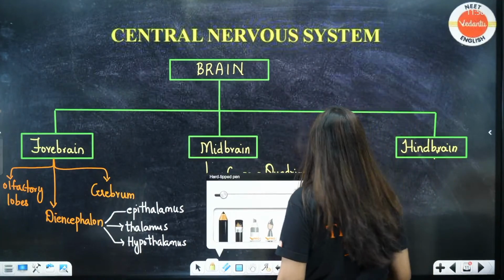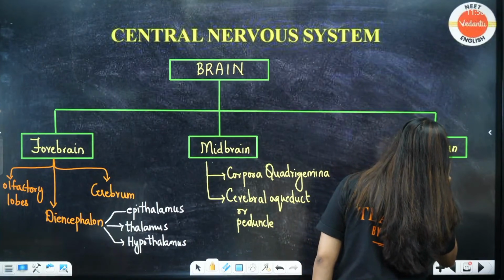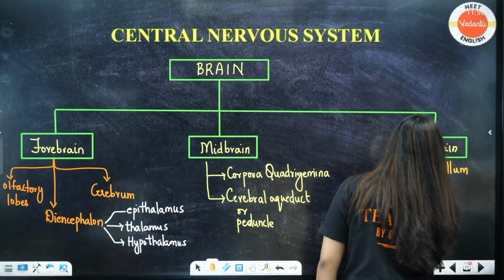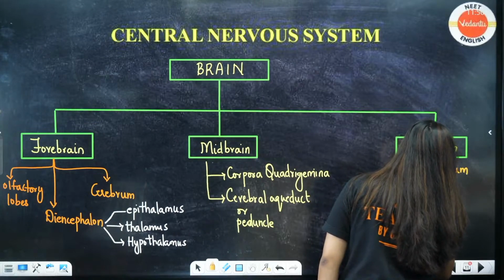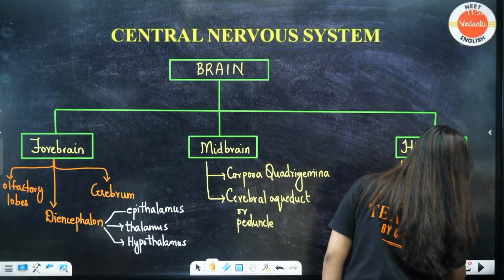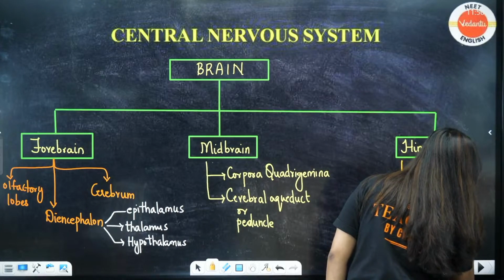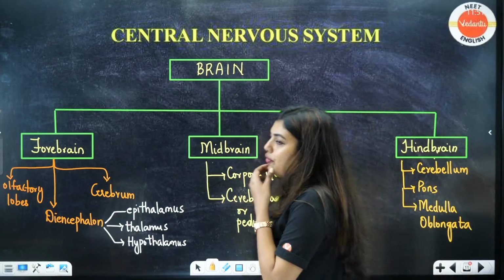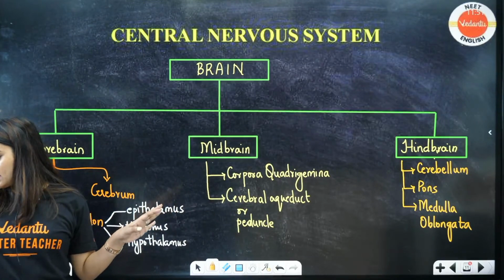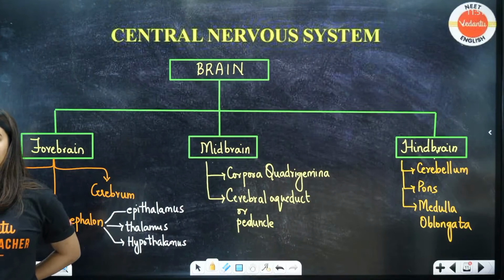Now, students, what about the hindbrain? In the hindbrain, you have the cerebellum, pons and medulla oblongata. Any doubts so far? This is the entire thing that we are going to study now: pons, cerebellum and medulla oblongata.